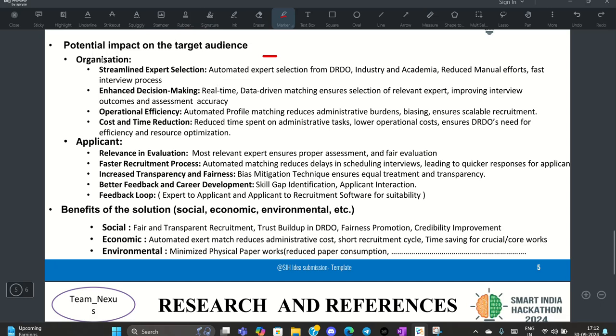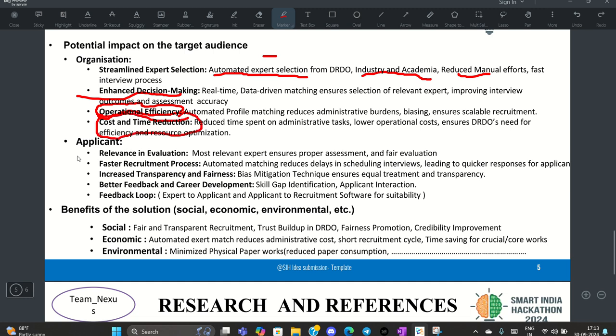Let's see what the potential impact on the target audience is. These are some impacts on the organization. The process of selecting the candidate will be automated. We can select experts from different areas like industry, academia, IITs, NITs. We will be having enhanced decision making. Operational efficiency will increase because the process will be automated. It will save time and human resources as well. It will save the cost.